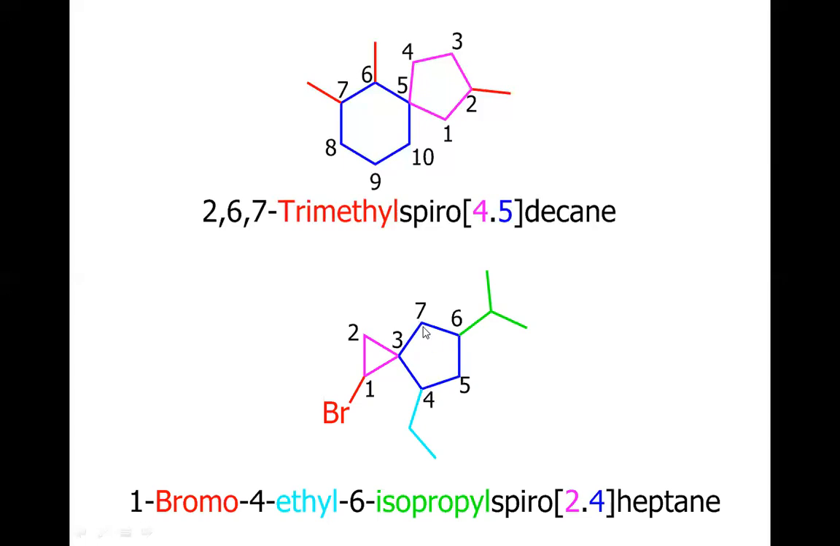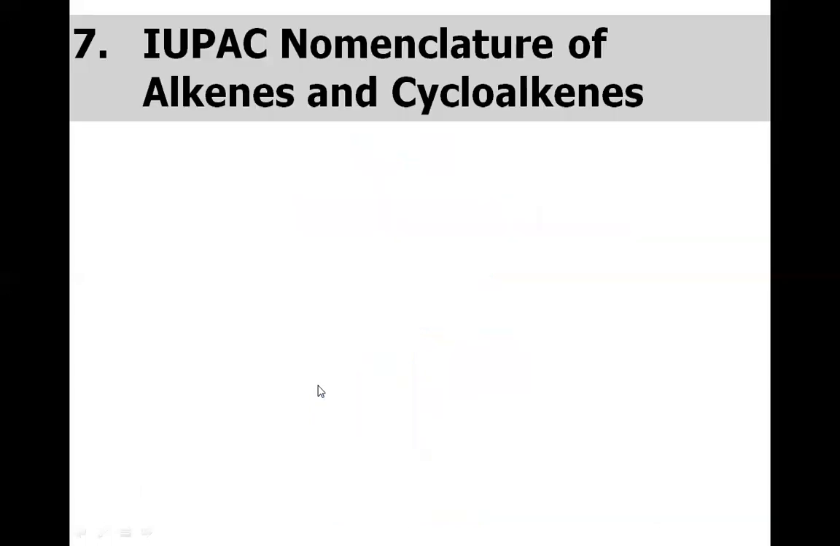4, 5, 6, 7. So the name must be 1-bromo-4-ethyl, because the alphabetical order is also being followed, and 6-isopropyl spiro[2.4]heptane. 2 because 2 carbons excluding the spiro, 4 because 4 carbons excluding the spiro for this ring, and heptane because there are total 7 carbons. So these are the nomenclature rules for the bicyclic compounds.